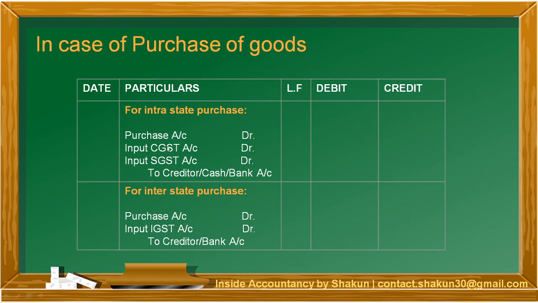So at the time of purchase of goods, just think about the basic transaction. If I omit this input, the basic transaction will be purchases account DR to creditor or cash or bank. This you all know. Now you have to remember, in case of purchase, it is always input. So input always has to be there. And the second thing that you have to remember is whether the purchase is made within the state or outside the state. If it is within the state, then CGST, SGST. If it is outside the state, then IGST. So within the state, CGST, SGST, and outside the state, IGST. And in case of purchases, that is input, which has a DR balance.